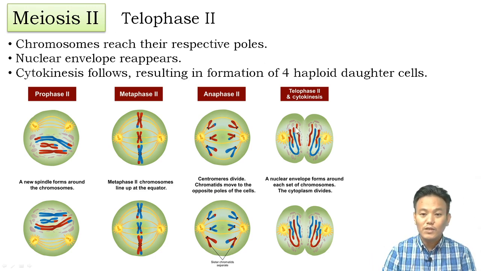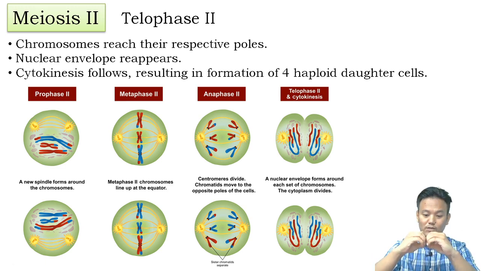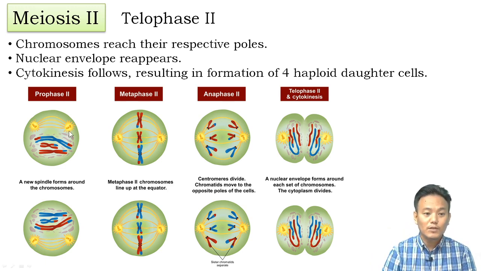And after the nucleus forms, cytokinesis follows. Since this is an animal cell, there is formation of a cleavage furrow, and there will be formation of two daughter cells. Each cell divides, so in total we get four daughter cells, and these four daughter cells are haploid. It results in the formation of four haploid daughter cells.